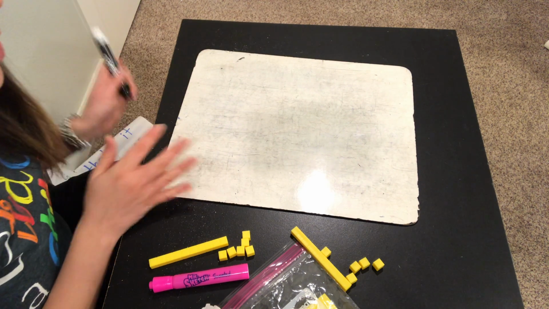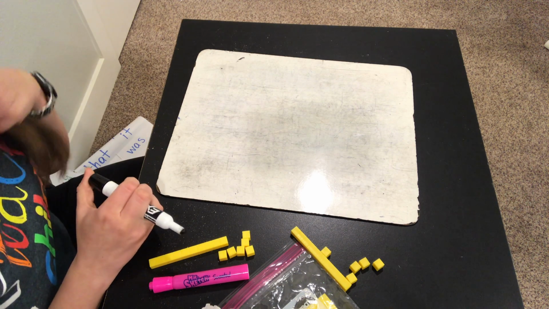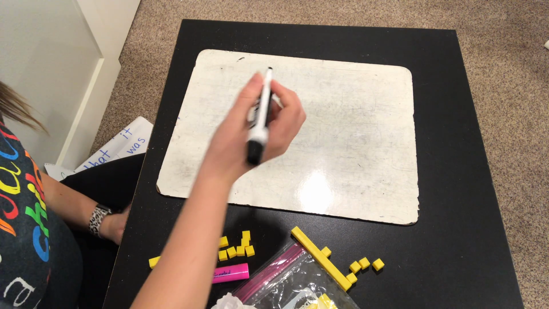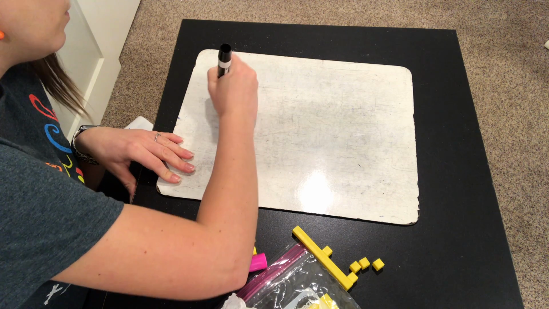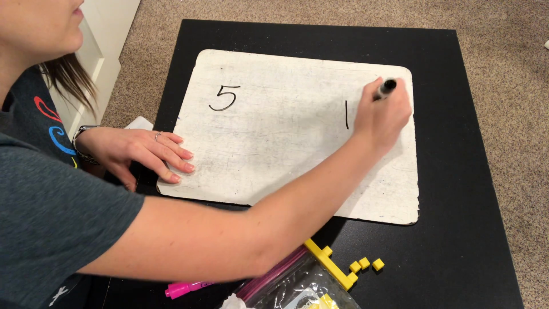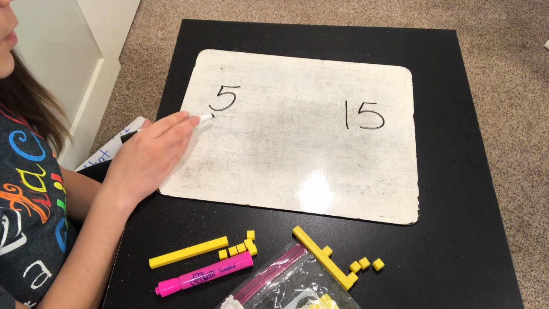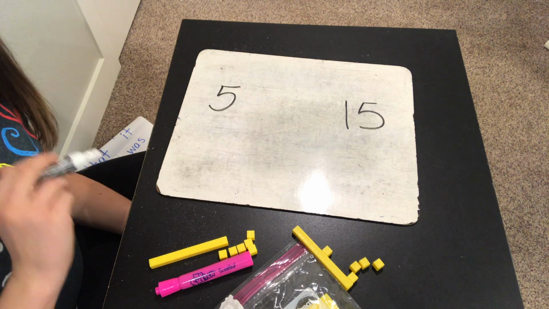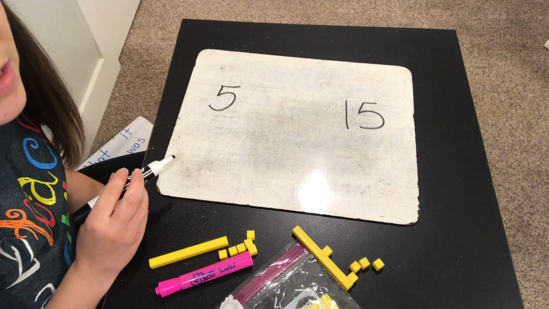Okay, so I want you to compare these two numbers, and if you don't have the supplies you need, quickly go and grab them, so press pause. Okay, the two numbers that I want you to compare, let's do 5 and 15. So press pause on the video, build the number 5 and the number 15, and then use the symbol that would go in the middle to compare these two numbers. So press pause and do that now.